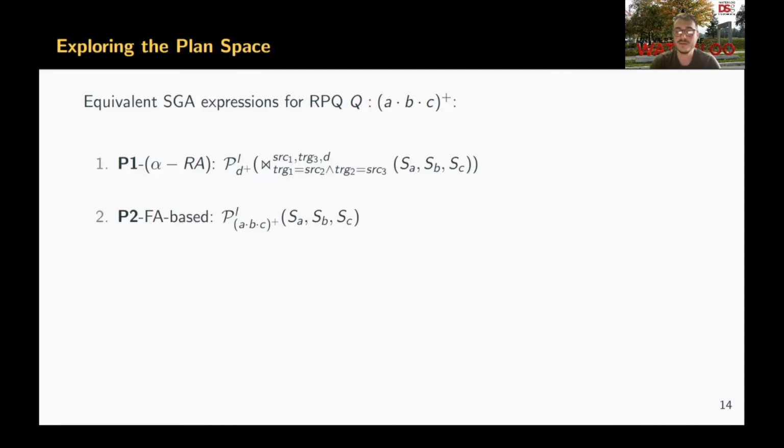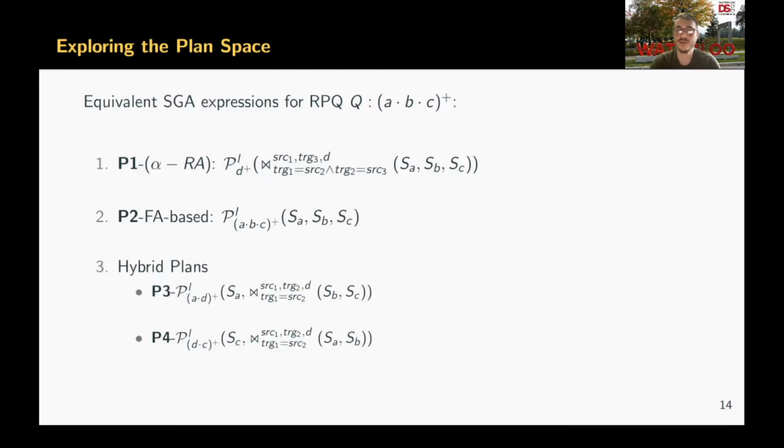For instance, for the path query that consists of a Kleene star over the concatenation of three edge labels A, B, and C, we can create multiple streaming graph algebra expressions. The first two correspond to the existing path evaluation methods in the literature, the relational algebra and finite automata. But on top of that, with the help of streaming graph algebra, we can actually find more algebraic expressions and more query plans for this path query that are a hybrid of these two approaches.